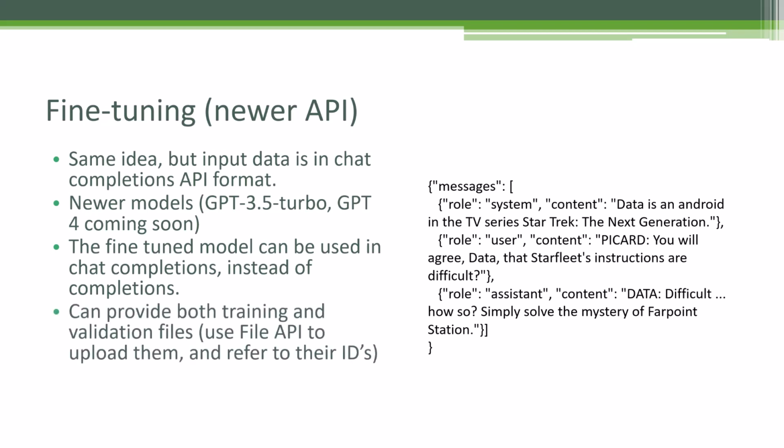And also something that's kind of neat is you can provide both training and validation files to this fine-tuning job. You use OpenAI's File API to upload those ahead of time, and then you'll refer to them by their IDs in the subsequent requests to create that fine-tuning job. This gives you some actual metrics on how well it's doing on creating the responses in that validation file. So it's not entirely a subjective measurement anymore. You can actually get some numbers around how well it's doing and predicting what Data would have really said. So let's dive into an example and actually make Data for real, a real AI based on a fictitious AI using OpenAI.